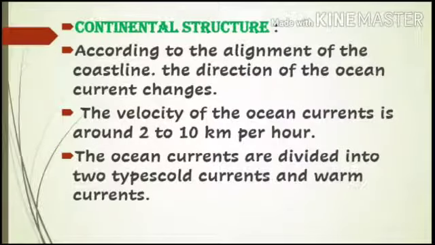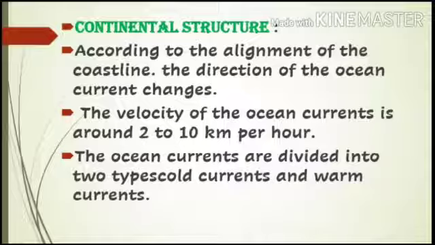One more reason for the occurrence of ocean currents is continental structure. Continental structure means the structure of land. We know that the land is not even at all places, under water also. According to the alignment of the coastline, the direction of the ocean current changes. Alignment means the border of the coast. According to that also the direction of ocean current changes.